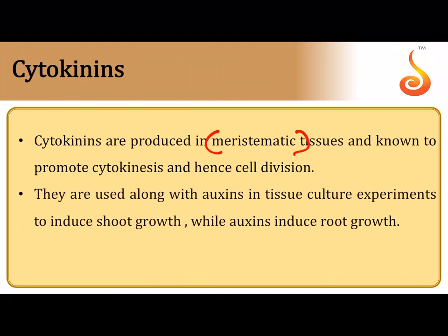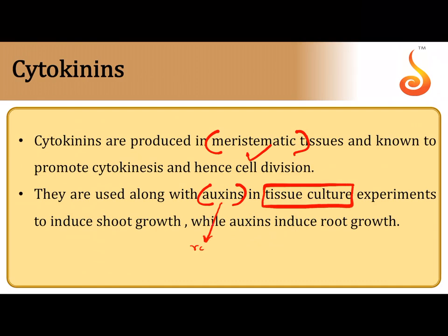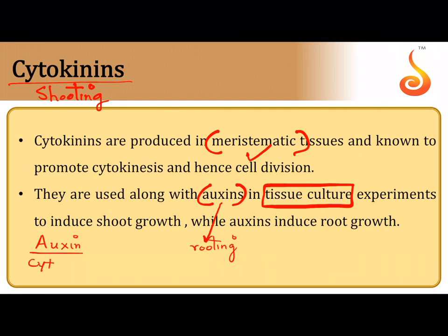They're produced in meristematic tissues. They help in cell division. They're used along with auxins, a very important application. I told you that auxin is a rooting hormone in tissue culture. So please remember, cytokinin is a shooting hormone in the case of tissue culture. That means if you apply, or in simple words, I will say auxin to cytokinin ratio. If you want shoots to develop, auxin to cytokinin ratio should be low, in the sense there should be a higher level of cytokinin and lower level of auxin.